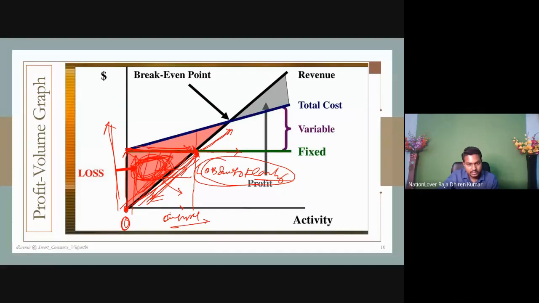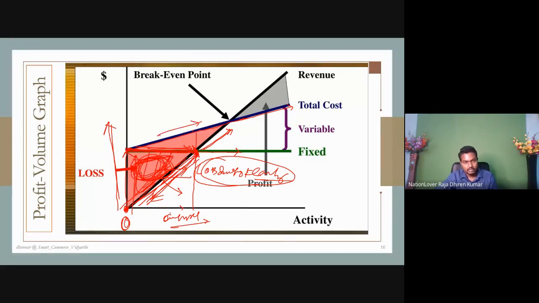Beyond this, after fixed cost, our variable cost starts. Why is the variable cost curve upward trending? This is total cost. That means this part is variable cost. So why is the total cost part upward trending here? Because variable cost varies according to the production level of output. The component for producing 1 unit of mouse is rupees 50. So if you wish to produce 50,000 mouse, you need 50,000 components too, 50,000 into 50 of material. So that means here the variable cost goes upward trending.